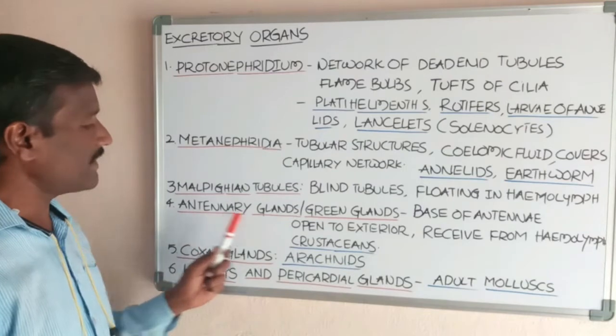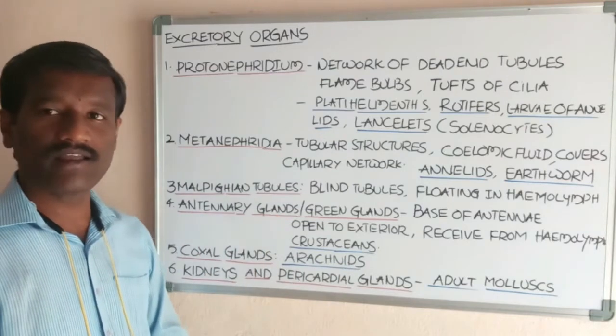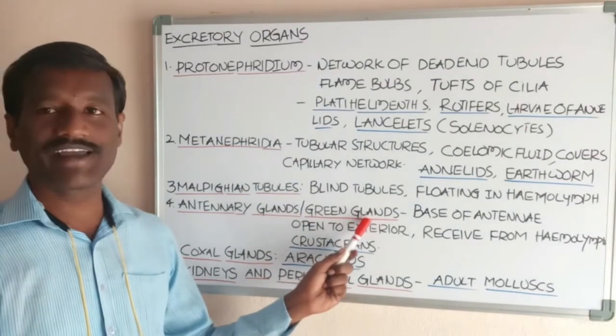Next, antennary glands, also called green glands.